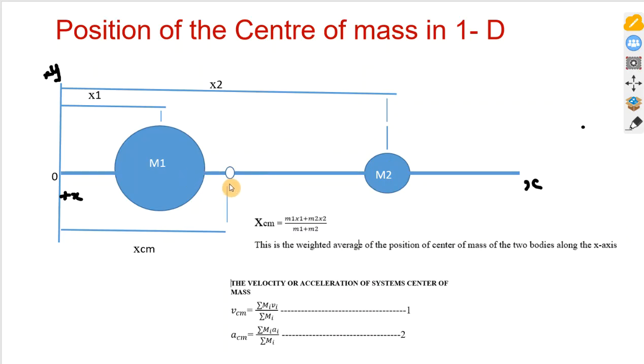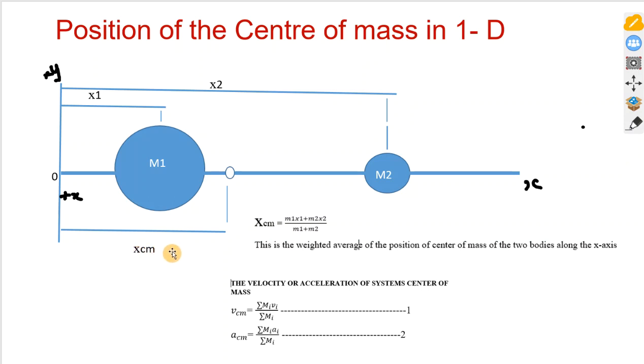Of course, we know that the position of the center of mass will lie closer to the object that has the greater mass. So if x1 is the distance from the midpoint of this object to the origin, we take this as the origin 0, and x2 is the distance of body m2 from this origin, we can find the position of the center of mass, which is xcm.